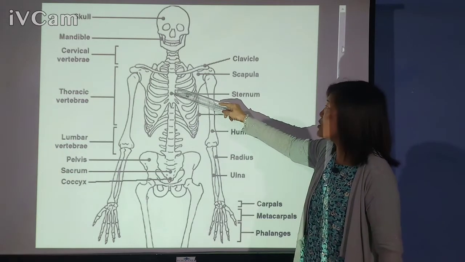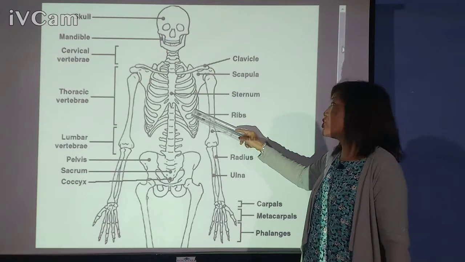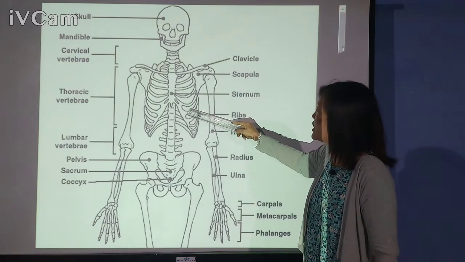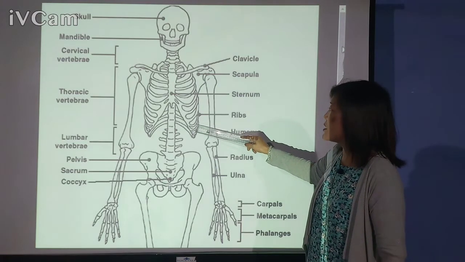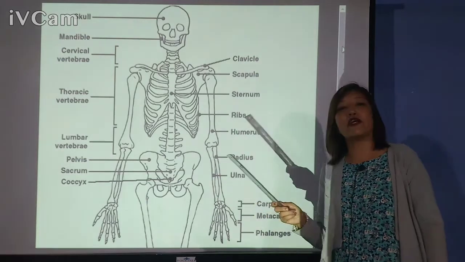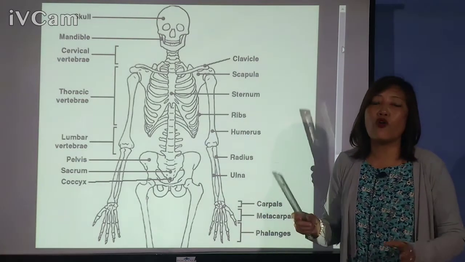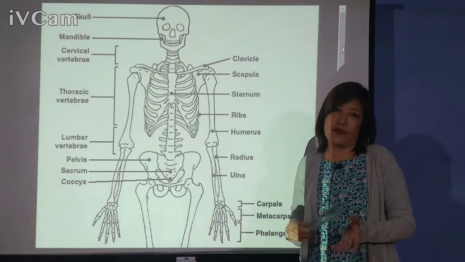Okay? And the 3 pairs are attached to the costal region. Then the last 2 pairs are not attached to the sternum. That's why the last 2 pairs of ribs are called floating ribs, or they are also called false ribs.